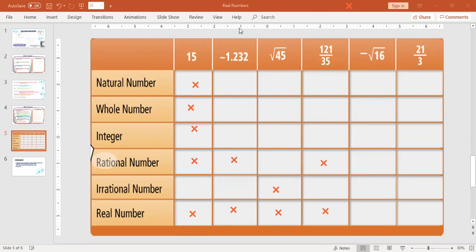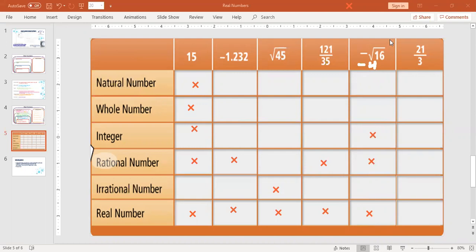All right, the square root of -16. We keep the negative on the outside, and we know the square root of 16 is 4. So we get -4. So I've got -4, but it can't be natural and it can't be whole because those two aren't negative. It is an integer. It is rational because we can put it over a 1, and it also is real.